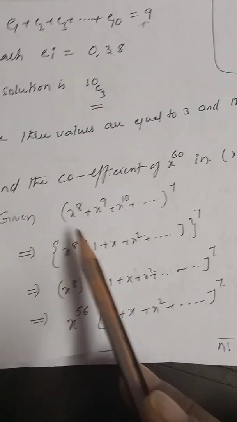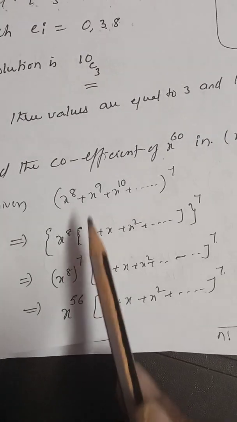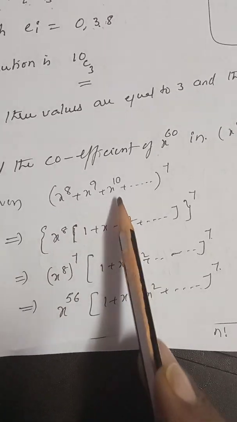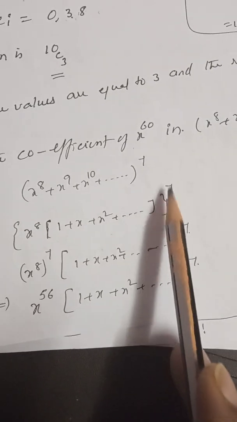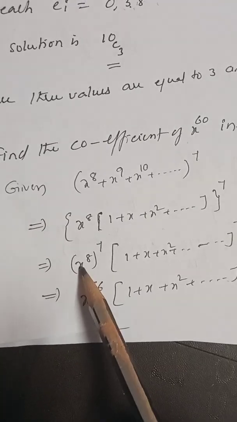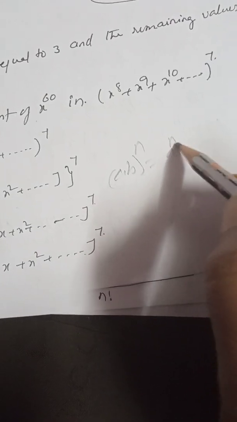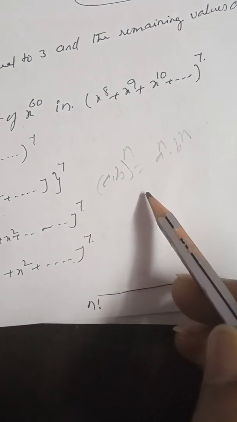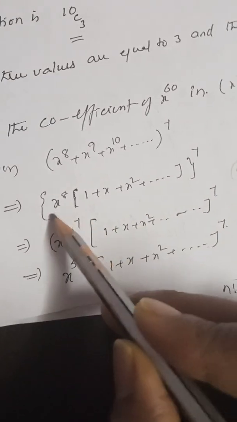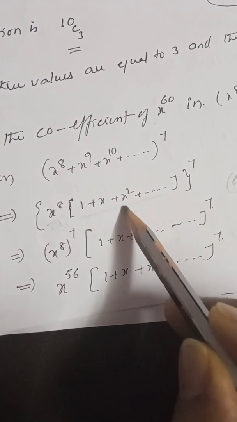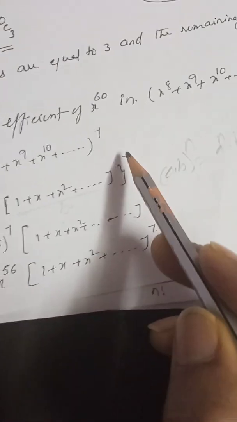Those are the basic formulas. Now we are taking x power 8 as a common element. Here, (1 plus x square plus so on) whole power 7. Now x power 8 whole power 7, this one. That means if (ab) whole power n can be written as a power n into b power n, simply we are applying that formula. Assume that this is a and this is b: a power 7, b power 7.